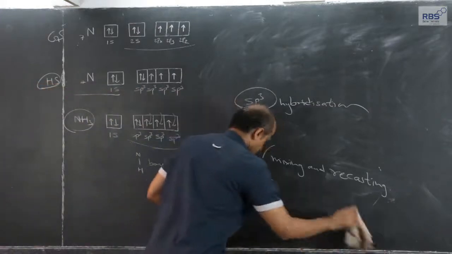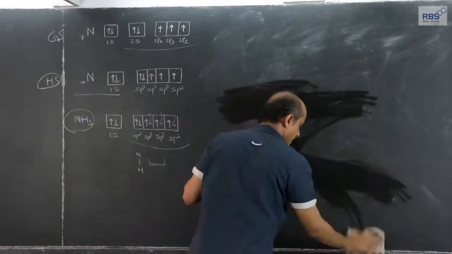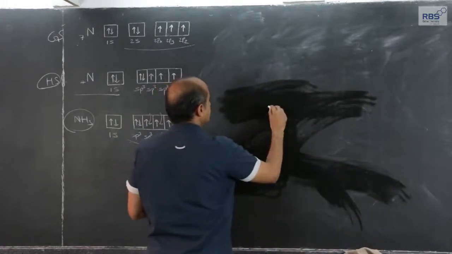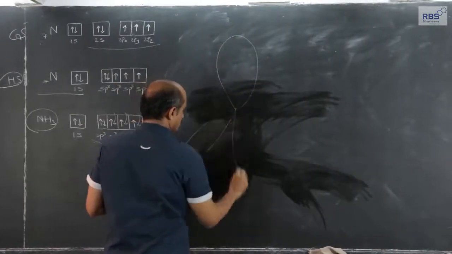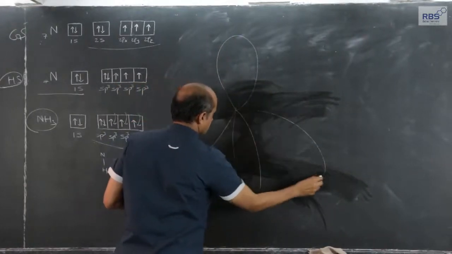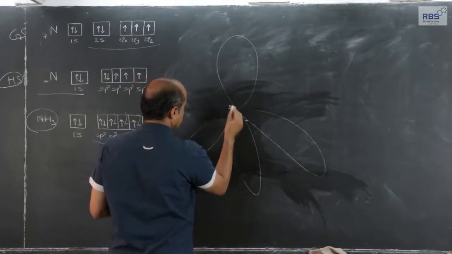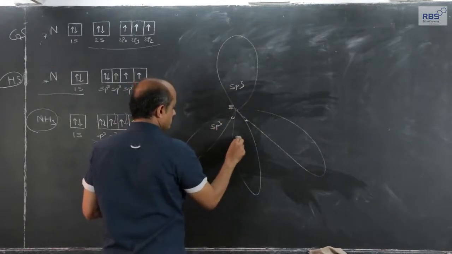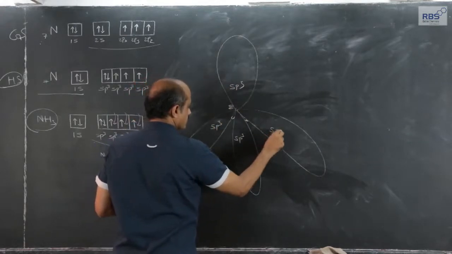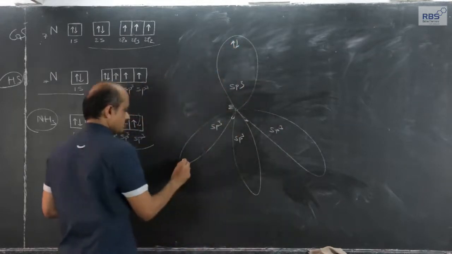Therefore, ammonia, the diagrammatic representation I can show in this fashion. Four lobes, sp3 hybrid orbitals: sp3, sp3, one lone pair, let me show here.